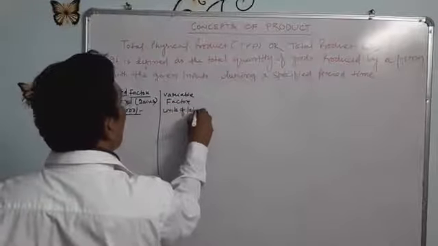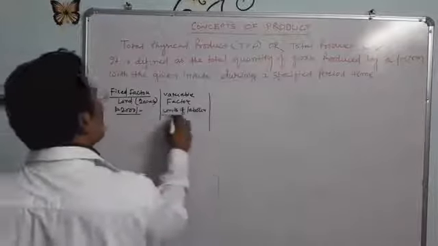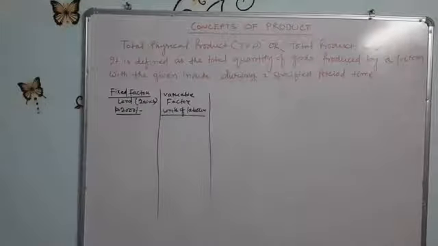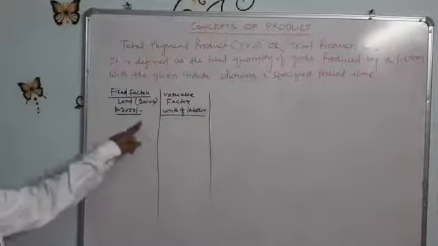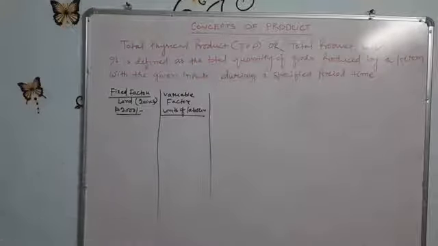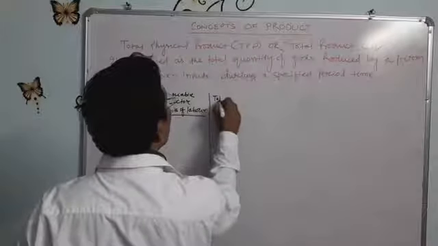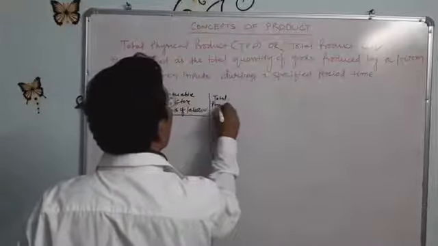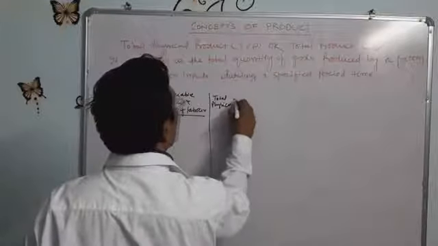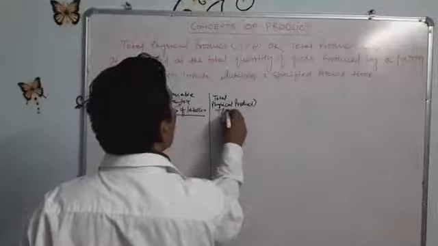We have to employ more and more units of labor. So whenever labor is employed with the fixed factor, there must be some product. That product is the total physical product, or TPP.